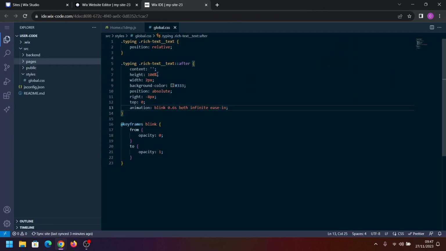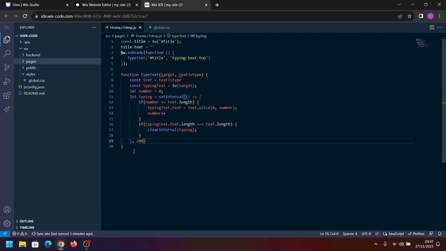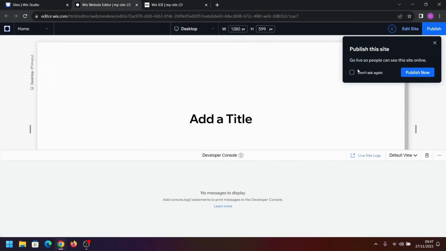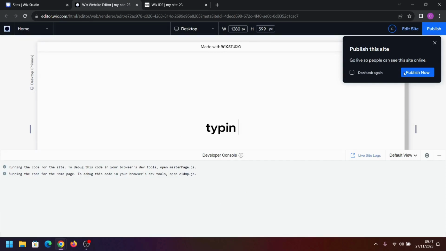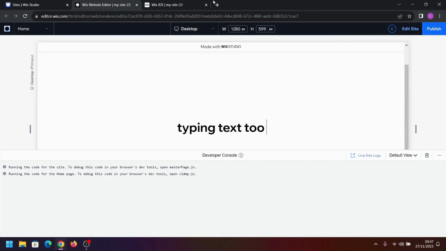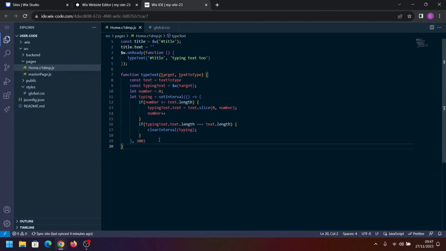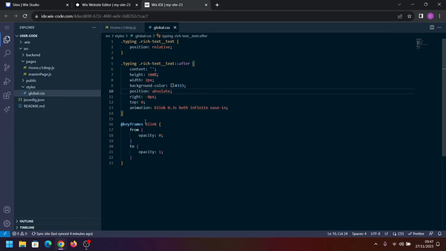I think though, to be honest, you probably need to set it roughly to the same as this interval.